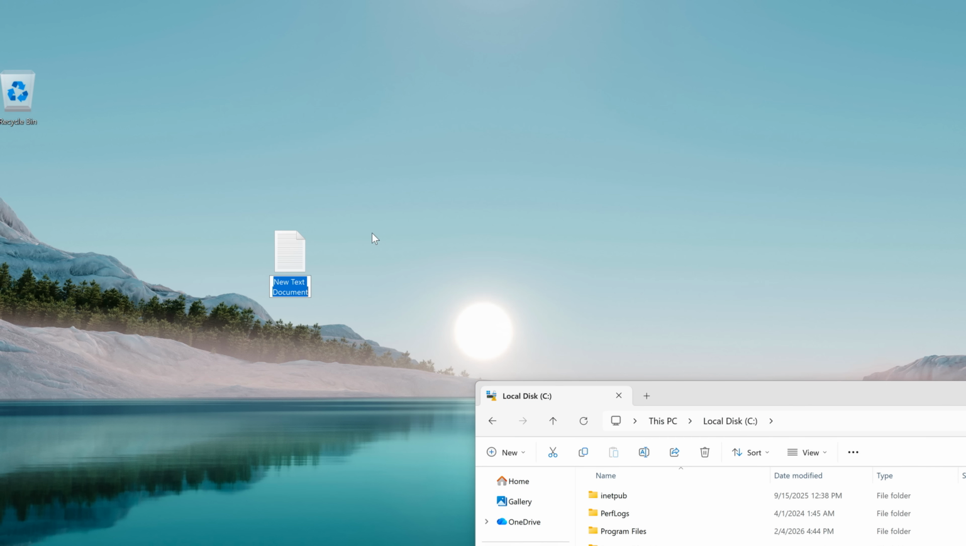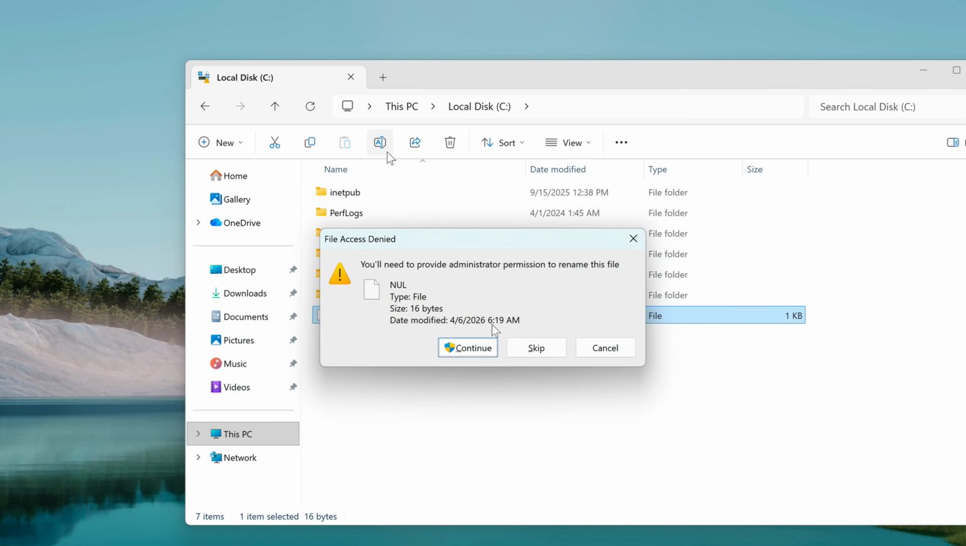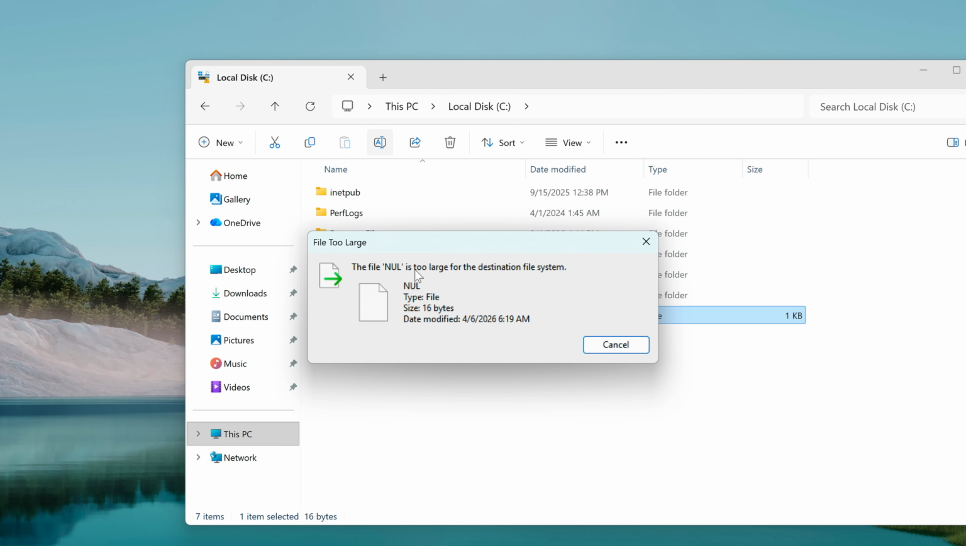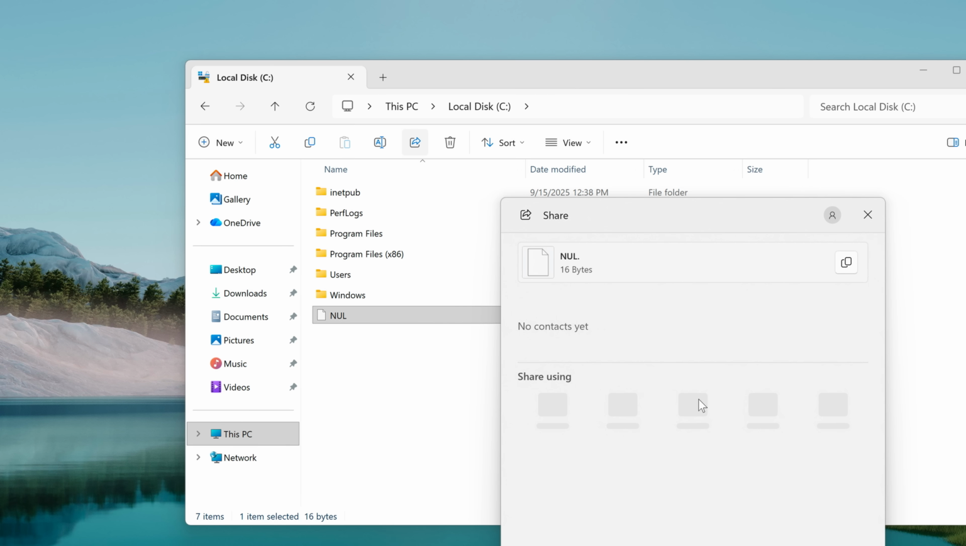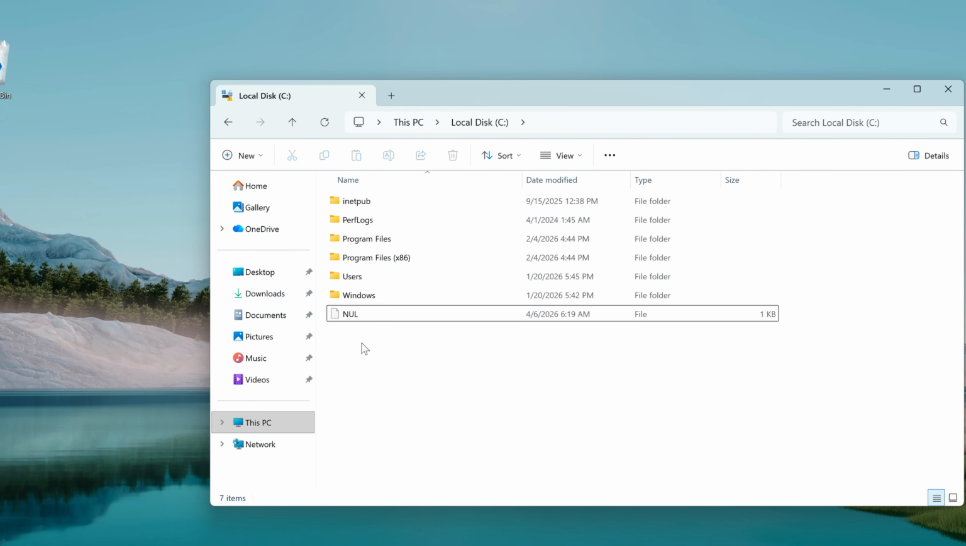But with con, if you were to try to create it normally, it of course doesn't allow us to do that. This is the problematic one. I'm not even sure how you would delete it at this point. I don't think I can even rename it. Or can I? The file null is too large for the destination file system. Can I share it maybe to a friend? So I cannot move it, I cannot get rid of it, but what I can do is compress it.